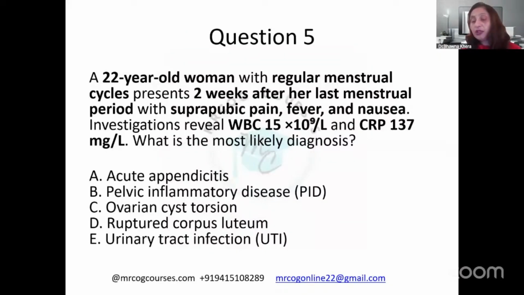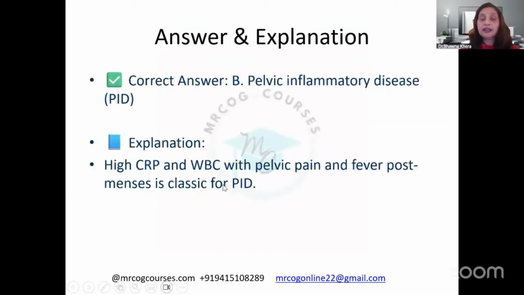So it is more likely to be pelvic inflammatory disease, because PID usually presents like this, with bilateral pain. For exam point of view, you can always fix the pain element for pelvic inflammatory disease as bilateral pain. So PID is the correct answer.